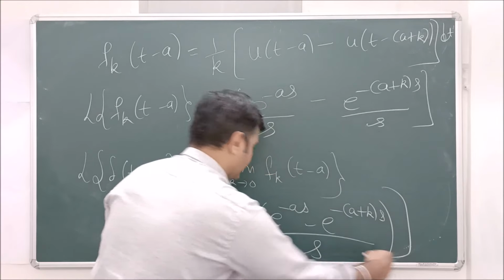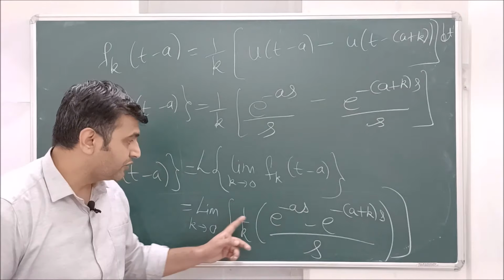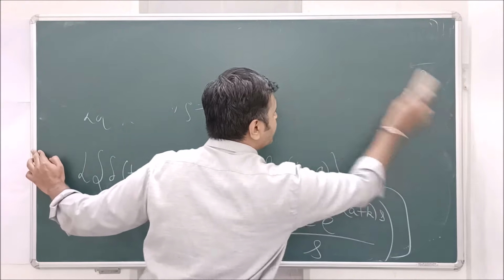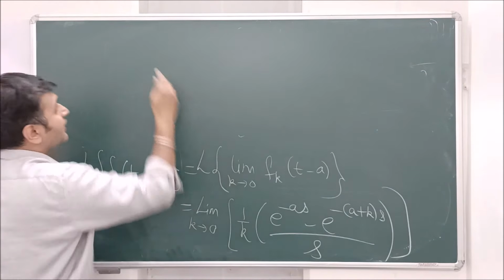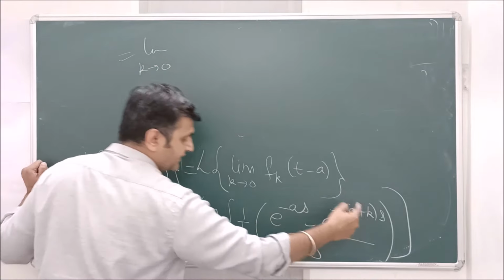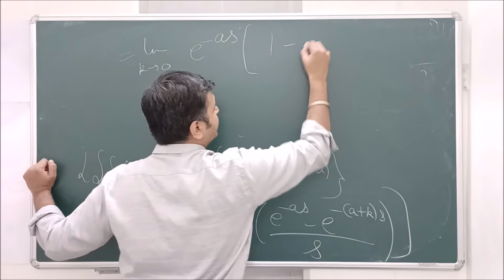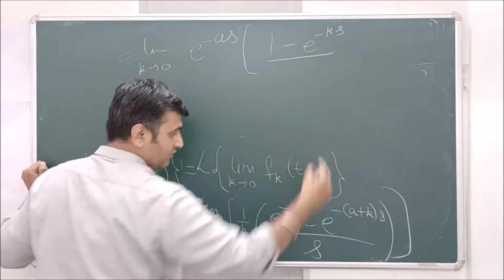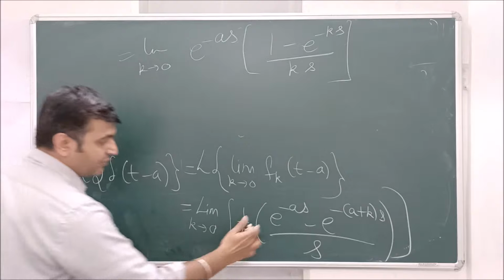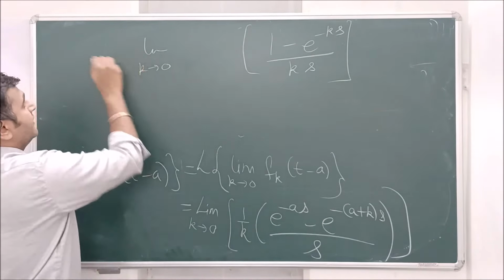whole divided by s. Now as k goes to 0, here we need to do a little bit of adjustment. If you observe carefully, I can take out e^(-as) common. So this is the limit as k goes to 0 of e^(-as) times (1 - e^(-ks))/(ks). I simply took out e^(-as) outside. Now this is not depending on k, so this will come outside.